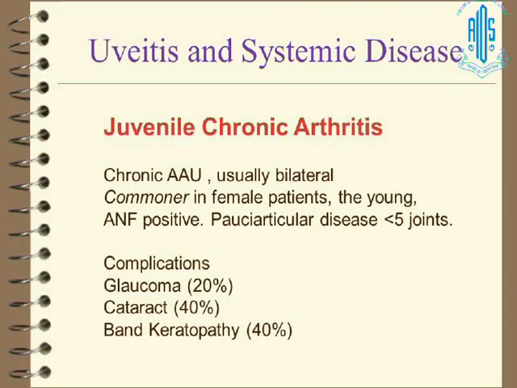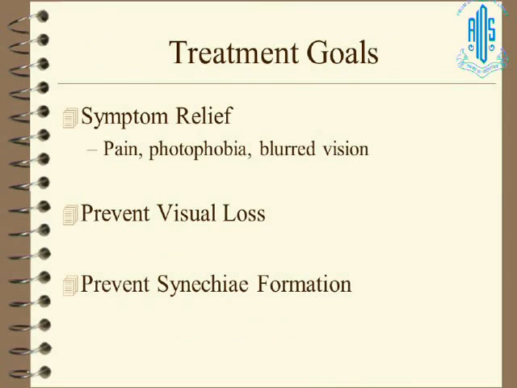Juvenile chronic arthritis, which is more commonly seen by our pediatric colleagues, is common in female patients, and this is very important. They have a lot of ANA positivity. So all patients with chronic anterior uveitis who have JIA should have ANA done, because they can have complications like glaucoma, cataracts. Syphilis, I won't go into detail.